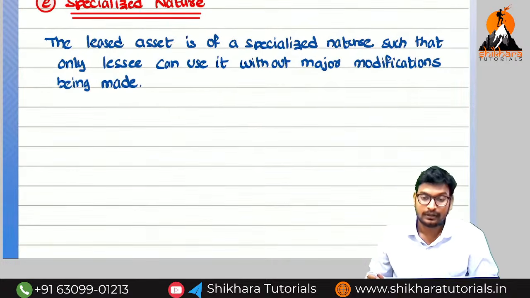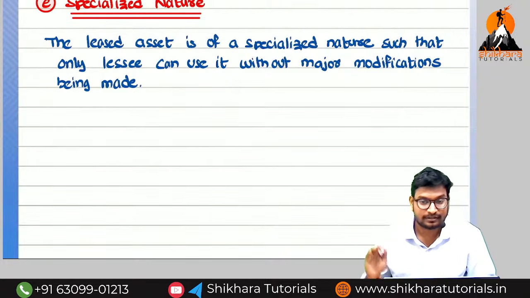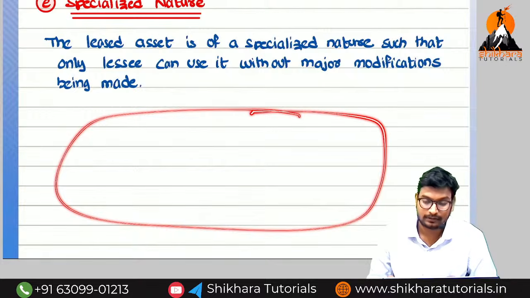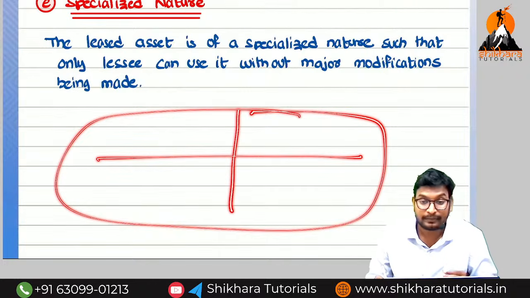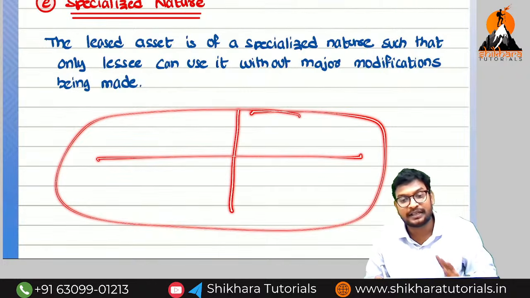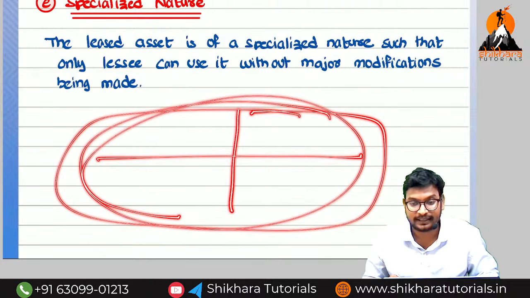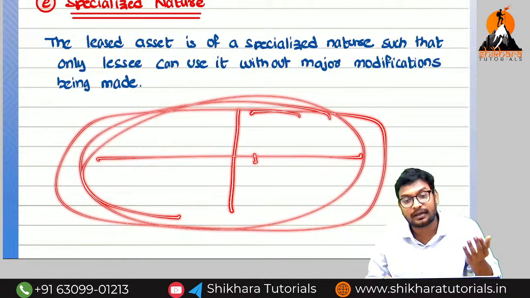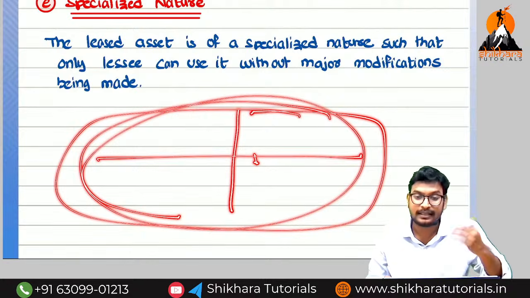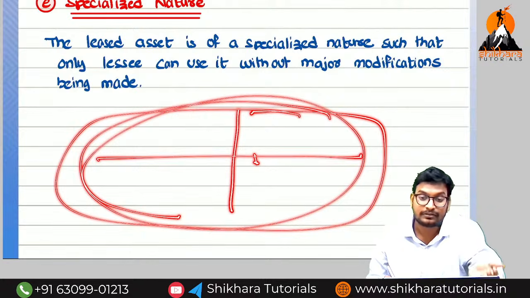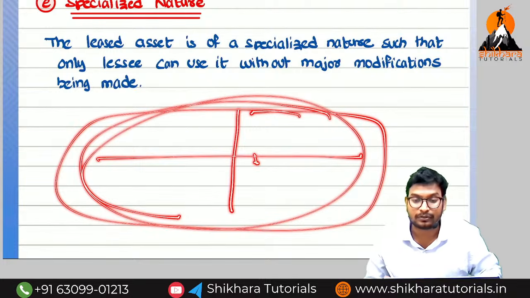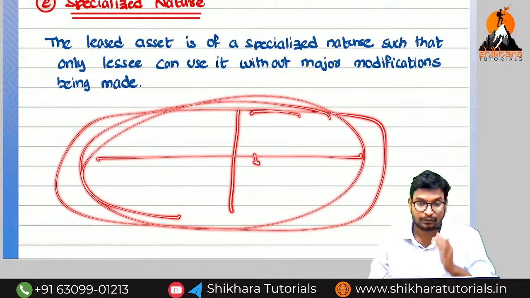For example, we have taken this building. Before taking this building, this floor will be empty. Okay? We are going to take one empty floor. After taking the floor, we have made the partitions. Who has made the partition? Lessee is going to make the partitions. So this type of lease is called as what? Operating lease. If the partition is done by the lessor, and now after partition only we are going to take, that type of lease is called as what? Financial lease. Are you getting this concept?